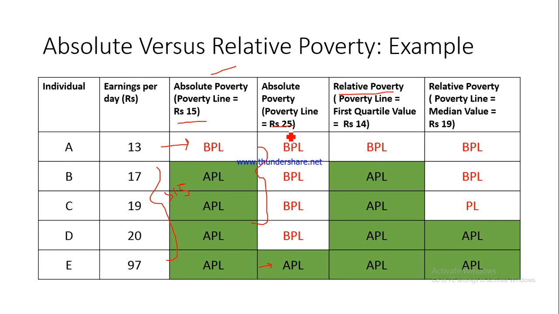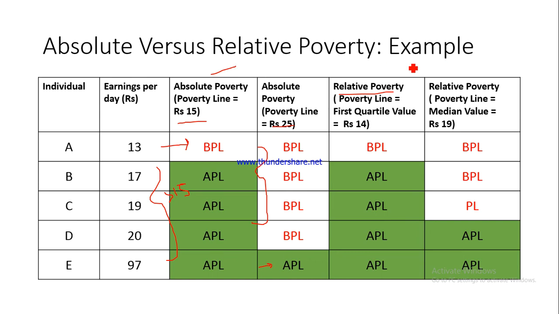All of them would have been APL, right? None of them would have been a BPL if they are all earning more than rupees 25, right? Which means, as far as absolute poverty lines are concerned, you may find that all the population is above the poverty line, and it is also very possible to have all the population below the poverty line.